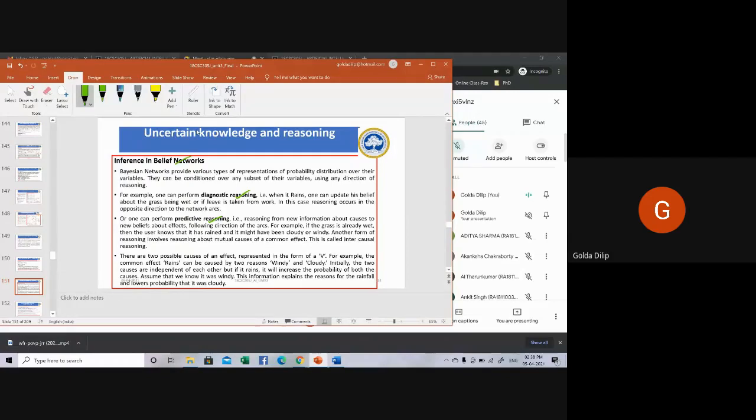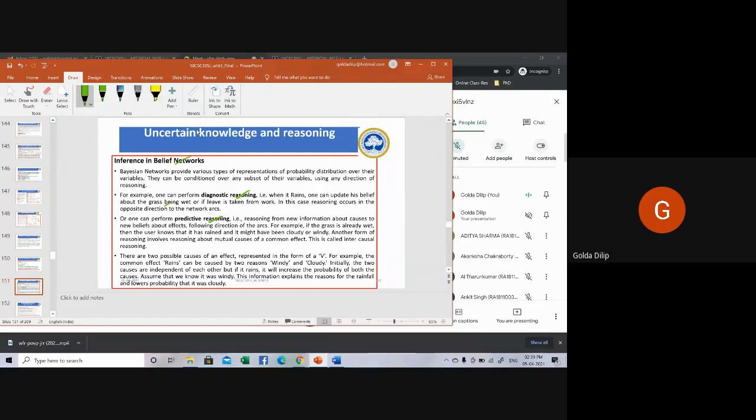Diagnostic reasoning means when it rains, one can update his belief about the grass being wet, or leave being taken from work. In this case, reasoning occurs in the opposite direction of the network arc. The grass is wet because probably you have rain, or you took leave because of rains.